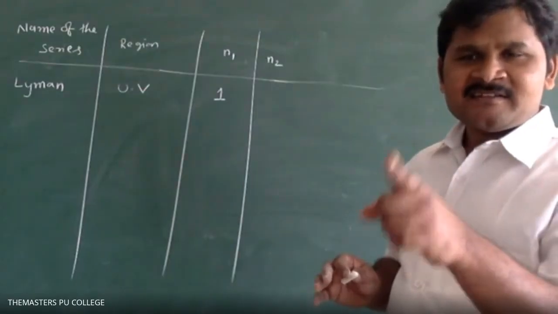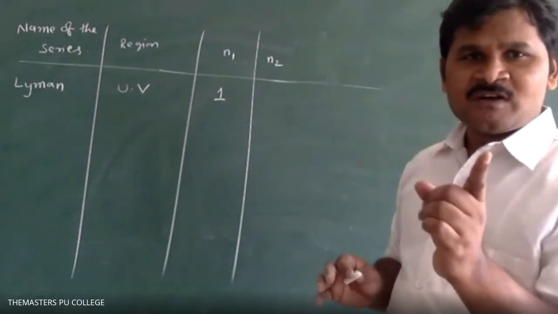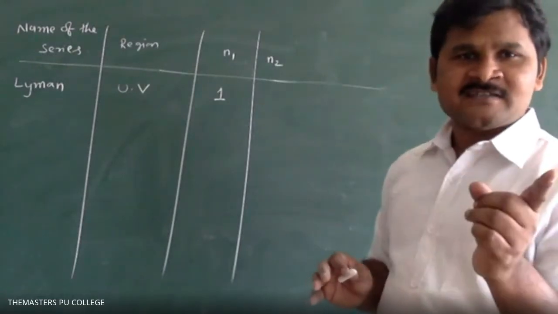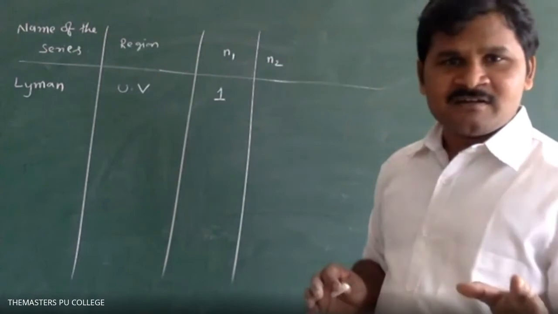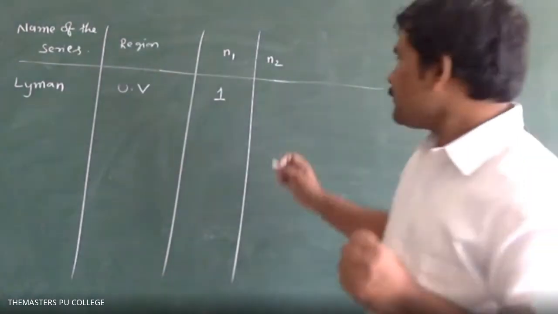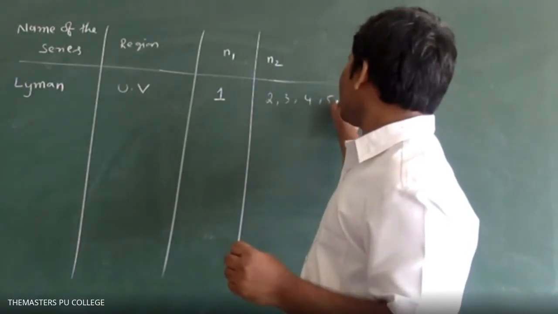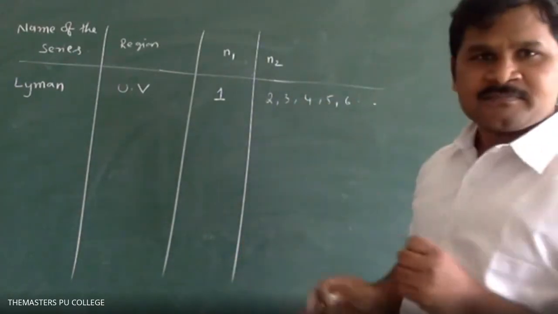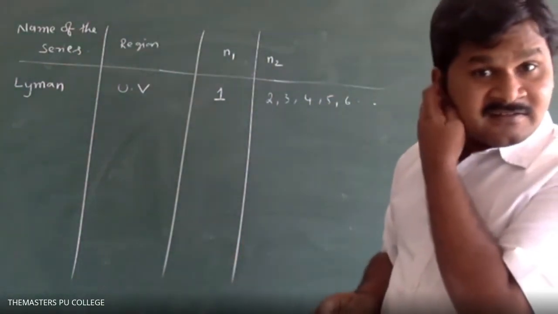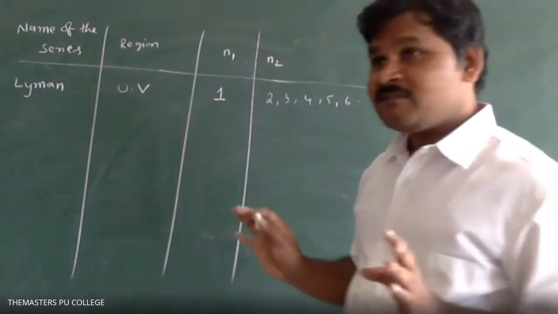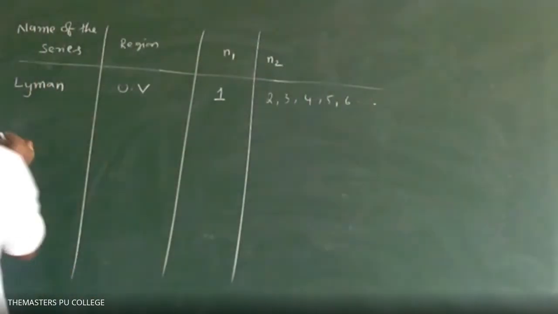From 2 to 1, 3 to 1, 4 to 1, 5 to 1, 6 to 1, 7 to 1. So what is the N2 value? We can take 2 to infinity: 3 or 4 or 5 or 6 and so on. Clear? That is the N2 value.